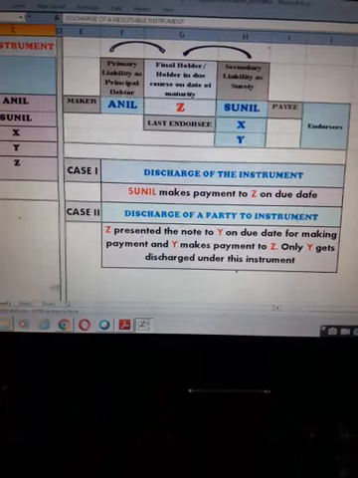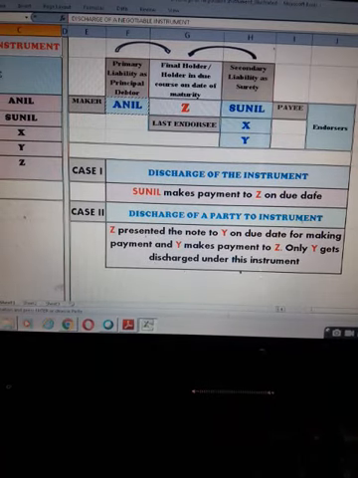Okay, let me show you the screen clearly. Okay, so as you have seen, Anil is a maker. So being a maker of promissory note, his liability is primary to pay off to the holder of the instrument. And the last endorsee becomes the holder of the instrument, which was Z in our example. So he is a holder, or he will be the holder in due course.